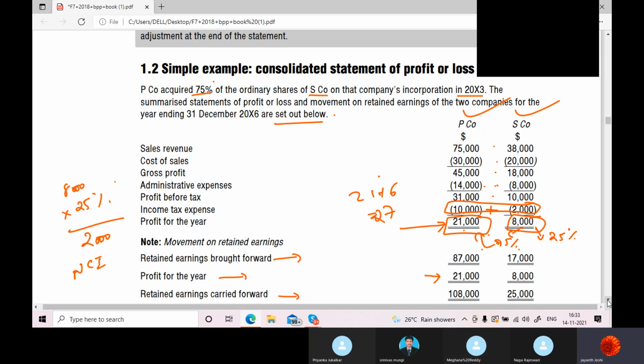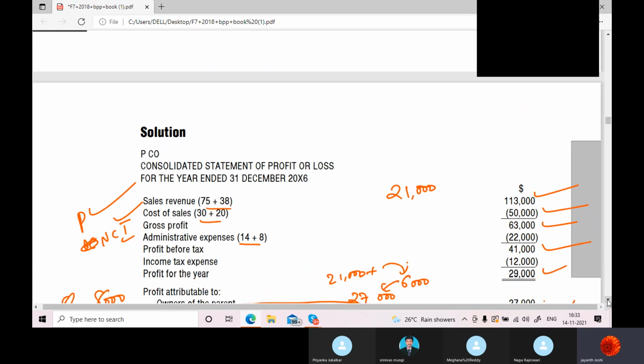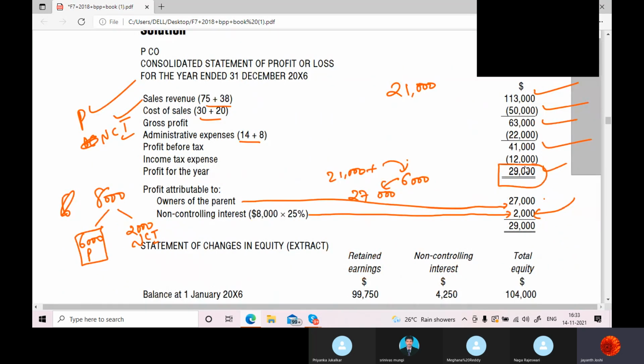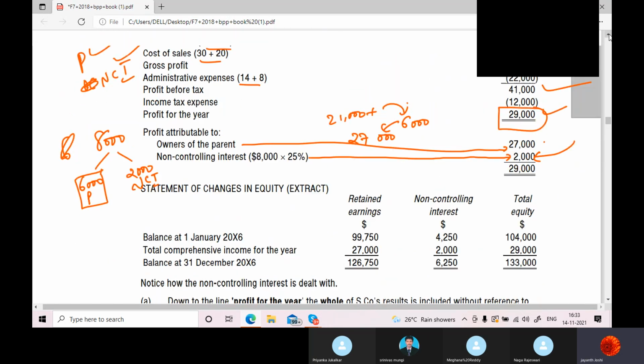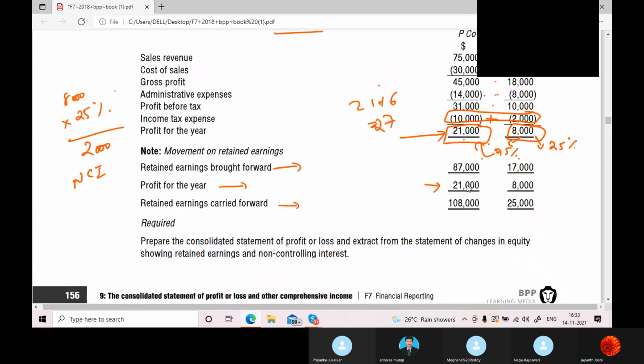So what we are doing here, directly we are finding out NCI share. From this group profit, if we remove NCI share, the leftover profit of 27,000 is group's profit. Fine. That's it. So everyone done? I'm moving forward. Yeah. So let's understand what is happening in the retained earnings section.